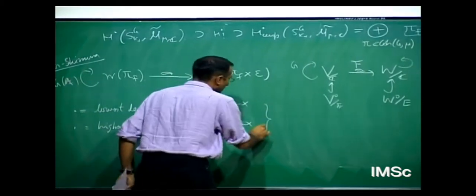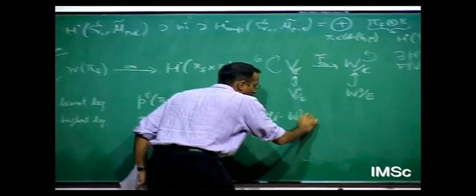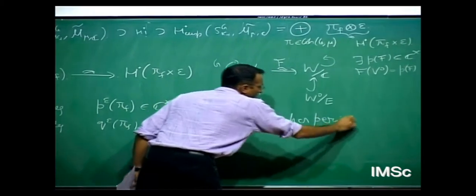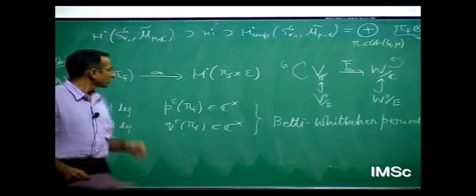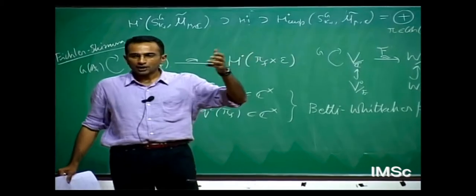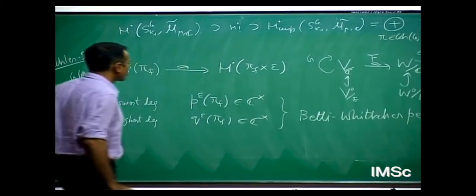And these are what I have previously called in some of my papers Betti-Whittaker periods. This is the Whittaker part, this is Betti cohomology. So these are the periods which are going to show up in this statement that the L value divided by periods is algebraic.